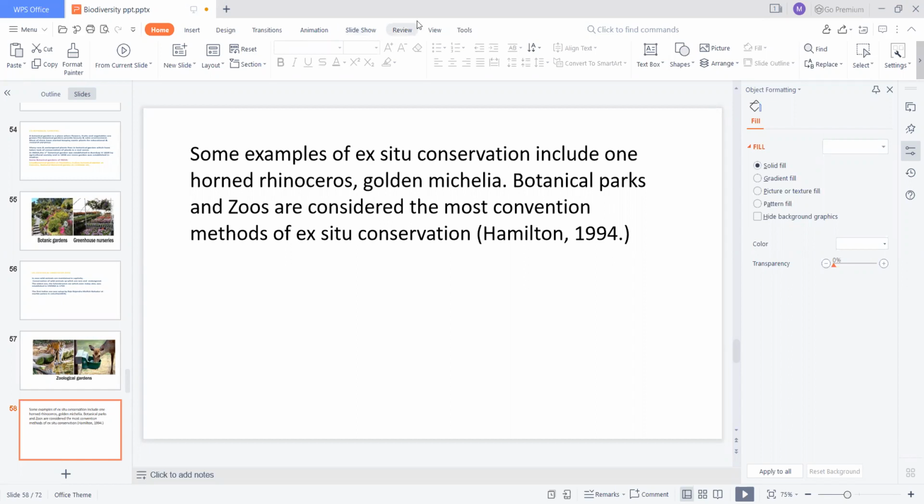Some examples of ex situ conservation include the one-horned rhinoceros and the golden langur, which are rare and endangered animals. Botanical parks and zoos are considered the most conventional method of ex situ conservation by Hamilton.